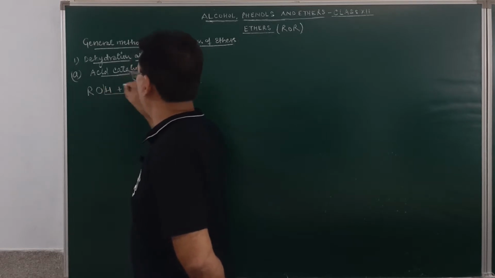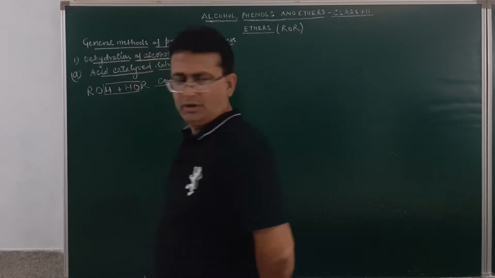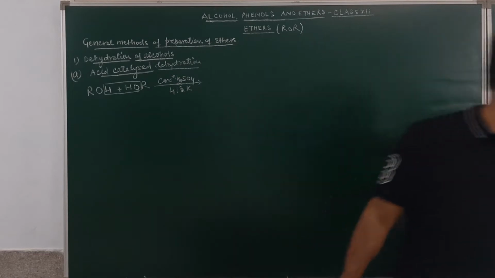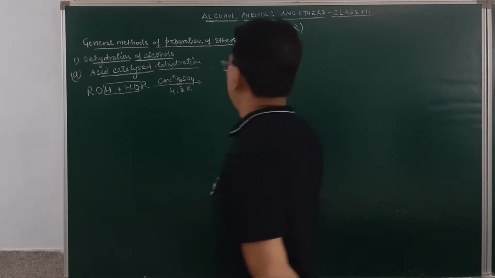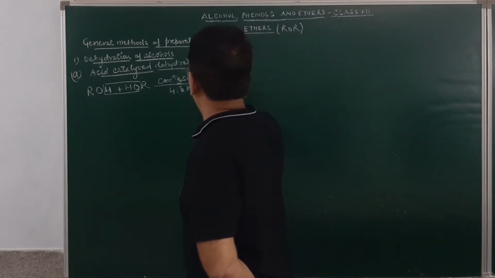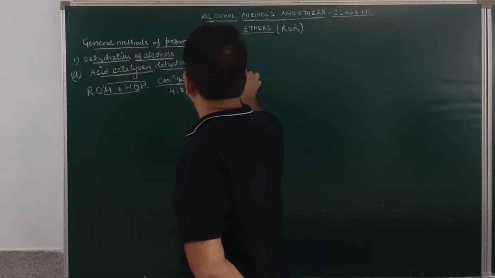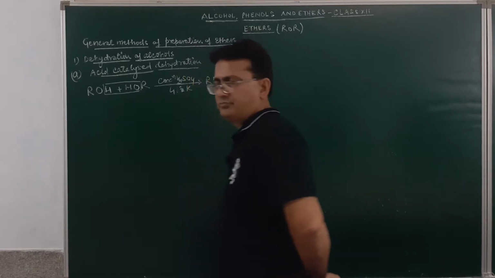A molecule of water will be given out, and the product obtained will be ROR plus a molecule of water.